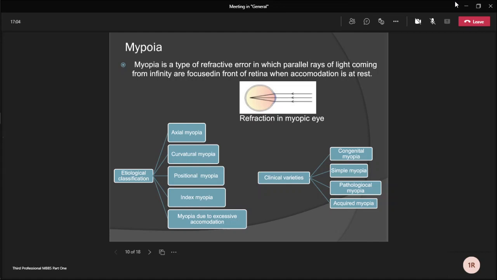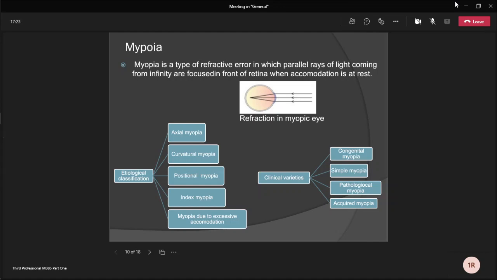Positional myopia is produced by anterior displacement of the crystalline lens in the eye due to trauma. And index myopia results from increase in the refractive index of the crystalline lens associated with nuclear sclerosis type of cataract, and patients may have some myopia due to excessive accommodation.